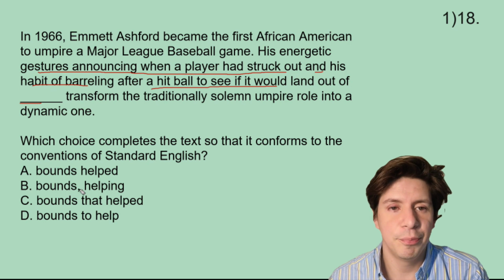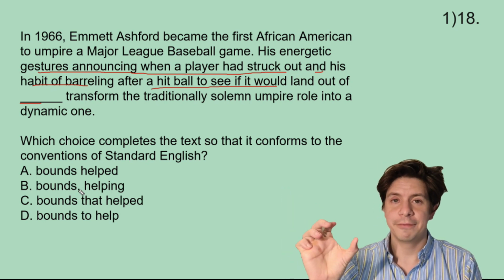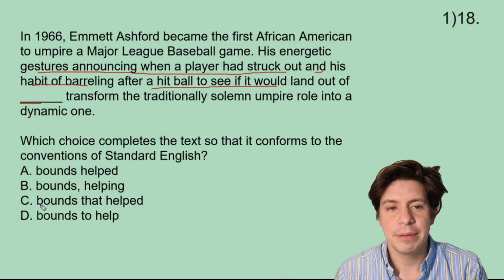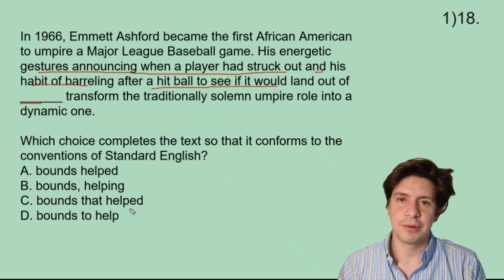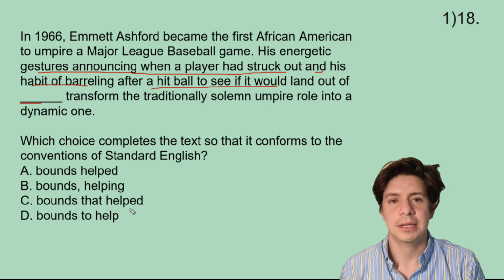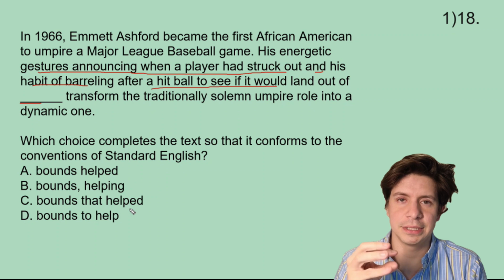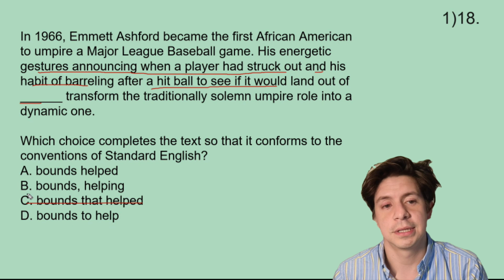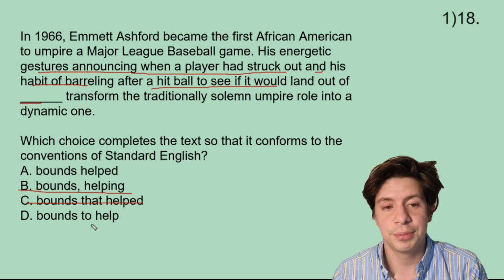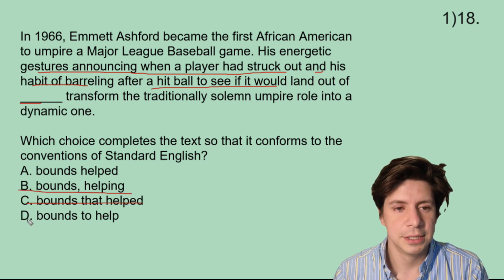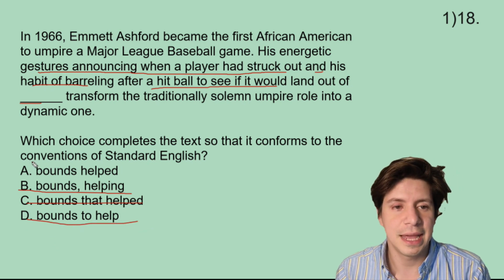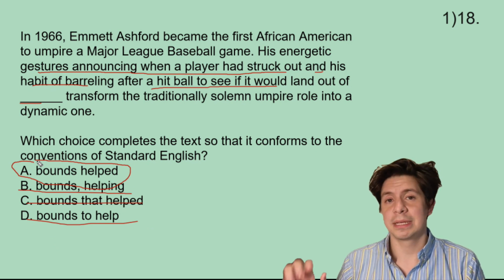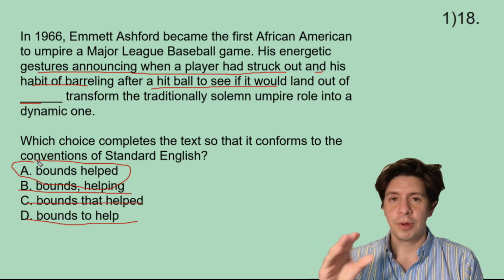So it can't be helping, because then if we had helping, that whole sentence wouldn't have a real verb to make the action of the sentence happen, right? It can't be bounds that helped, because again, by doing that, we're getting rid of a true verb in the sentence. I think of it like each sentence has to have a main verb, at least one, and that wouldn't have it because the that makes it a that statement and not part of the general sentence. And then bounds to help is an infinitive, so that also doesn't count. So we don't need to complicate our lives so much, right? It's A, bounds helped, with no comma or anything, because if it had a comma, we'd be separating the verb and the subject by one comma, and we don't want to do that.